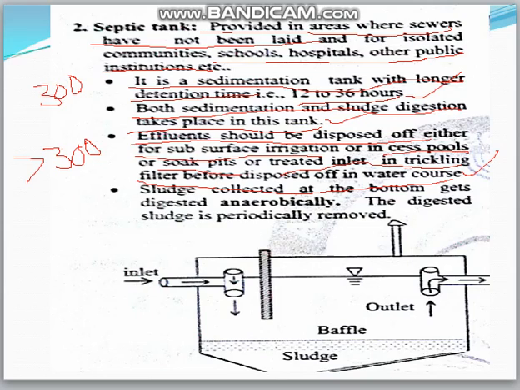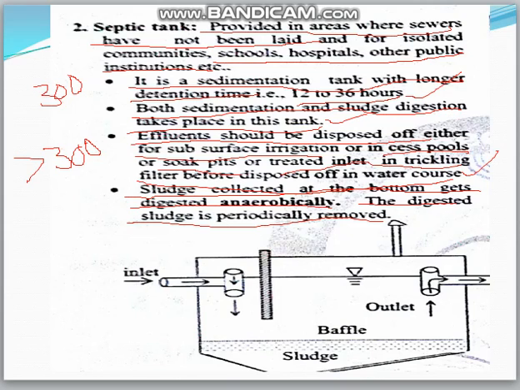Here in septic tanks, the sludge collected at the bottom gets digested anaerobically. Anaerobically means there will be an absence of free dissolved oxygen. That's why the sludge at the bottom will be digested. Okay? And then the digested sludge is periodically removed for the drying process. Okay.